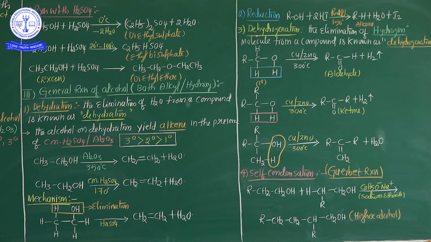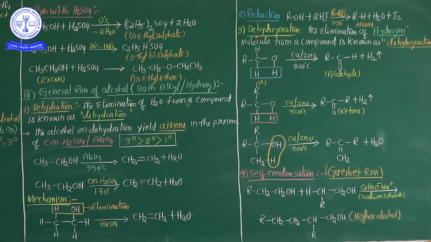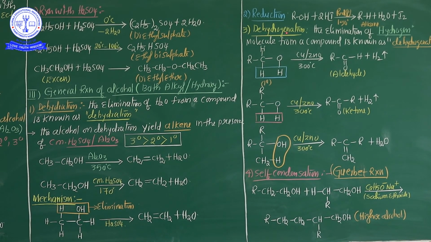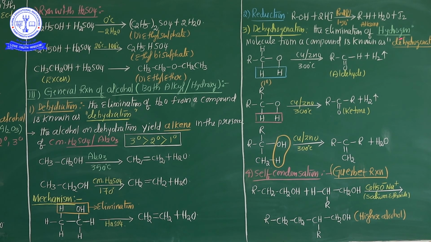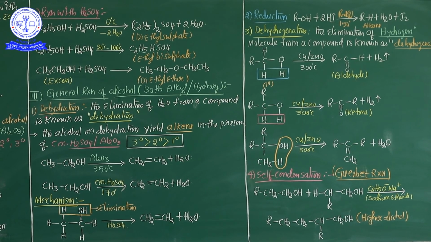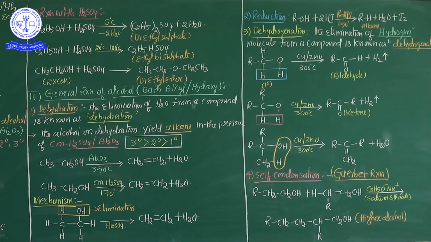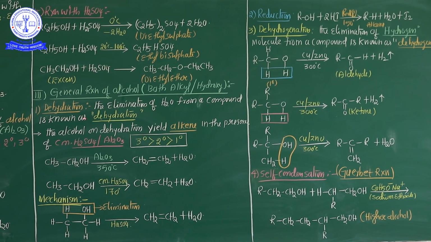Do you have any confusion? See this definition carefully. Dehydrogenation is nothing but only hydrogen is eliminated. Dehydration: hydra means water, so dehydration means a water molecule is eliminated.